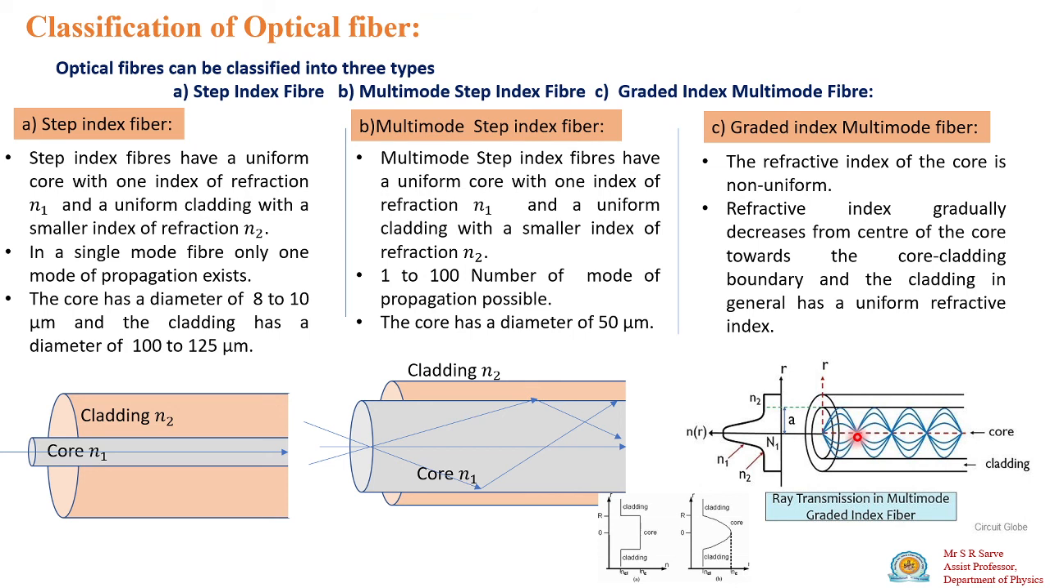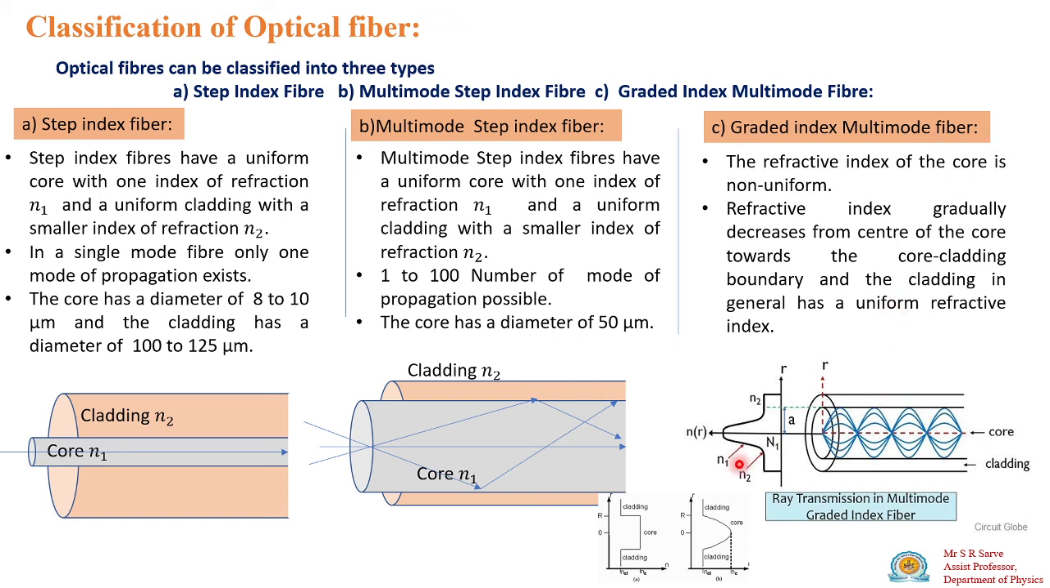Why did these bend? Because the refractive index is not constant; it gradually increases, is maximum at the center, then decreases. So the rays moving in the upward direction will move faster, and this ray will move slower, because here the refractive index is large and here the refractive index is small, so this ray will move fast here. Here the refractive index is again small, so these rays will again move fast. In this way the rays will arrive at the same time at the output, so there will be no dispersion. That is the advantage of your graded index multimode fiber.